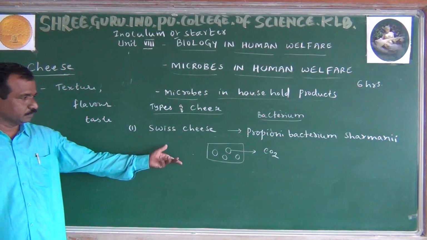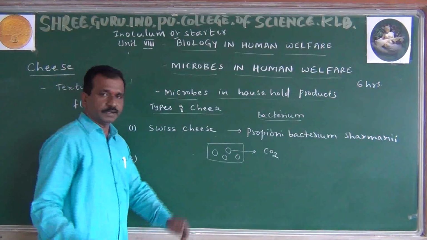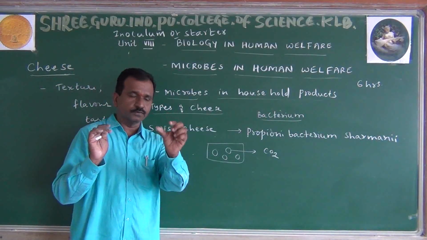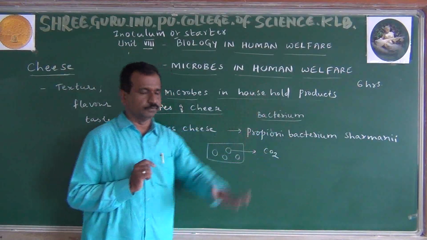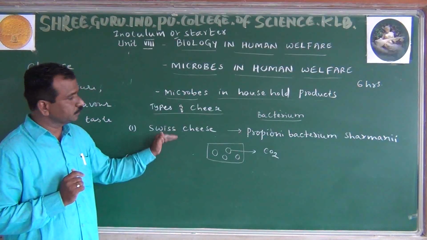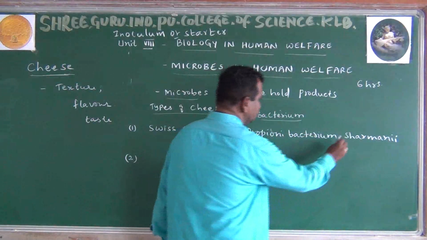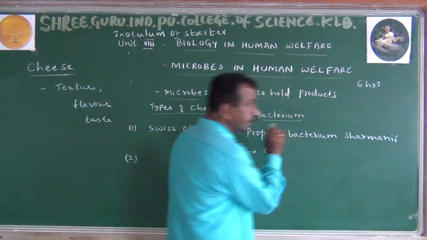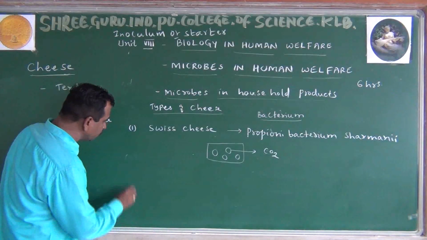An enormous amount of carbon dioxide is discharged, which is why there are large holes. If you see cheese with large holes in the market, you can say it has been prepared from Propionibacterium shermani. That is Swiss cheese. This is normally derived from the bacterium. Then one more question is going to be asked.